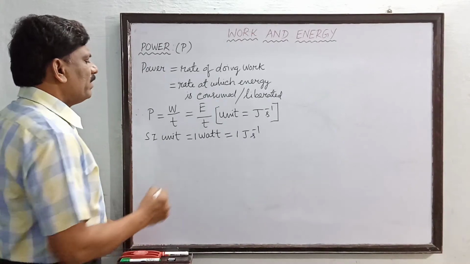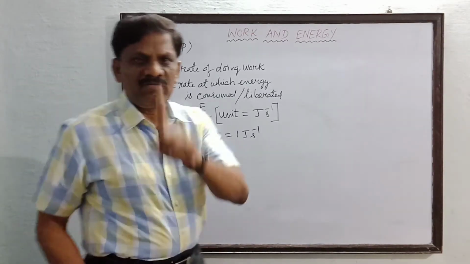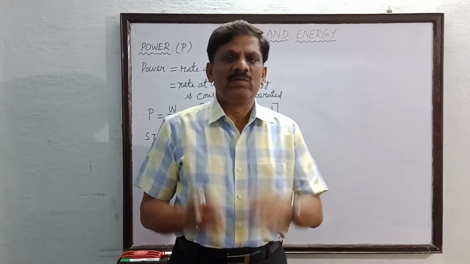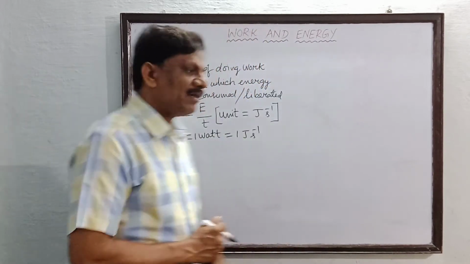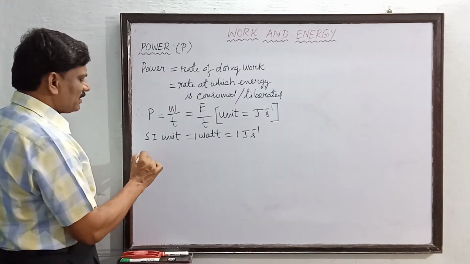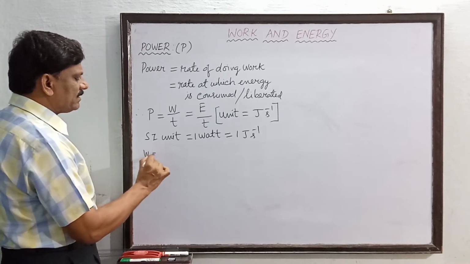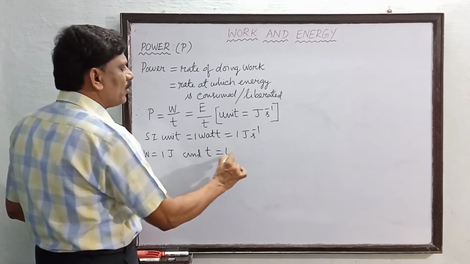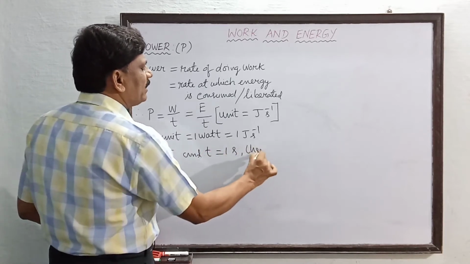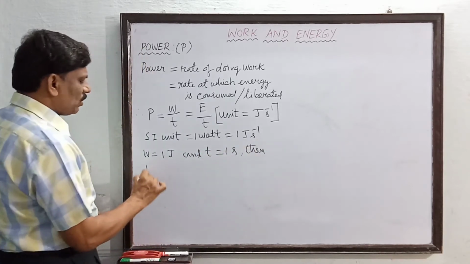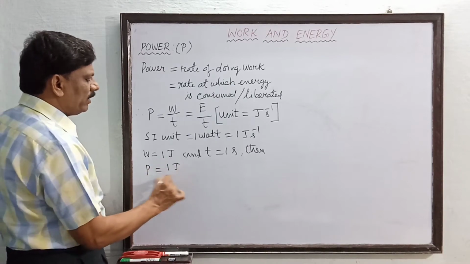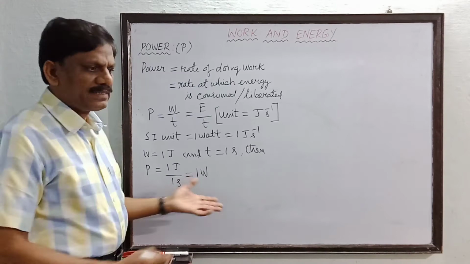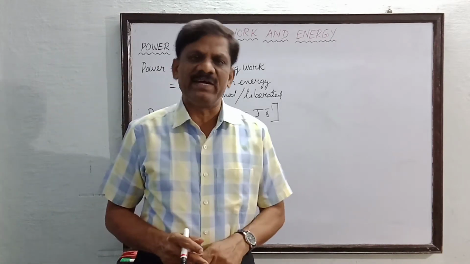Now when we do a work of 1 joule in a time equal to 1 second, what is the rate of doing work? Suppose the work done is equal to 1 joule and the time consumed is equal to 1 second, then what is the power in this case? Power is equal to 1 joule divided by 1 second. This is equal to 1 watt. This is how we have got the definition for 1 watt.